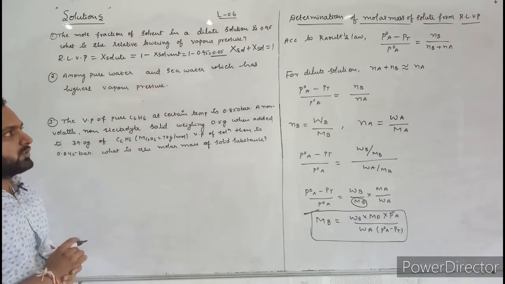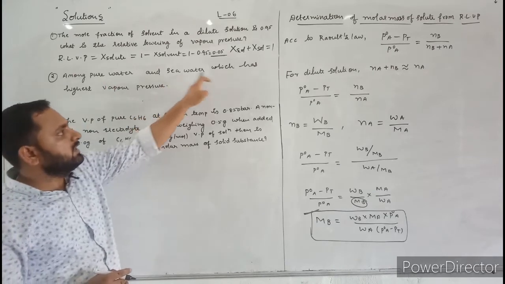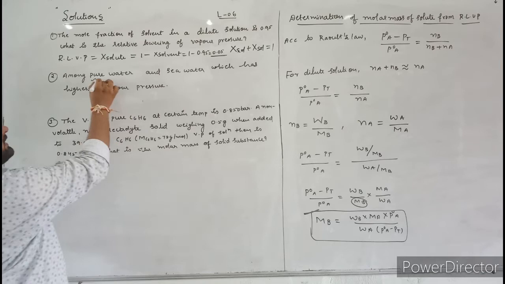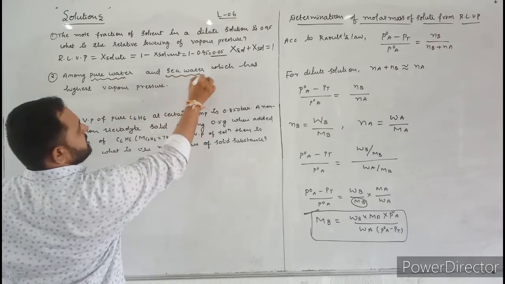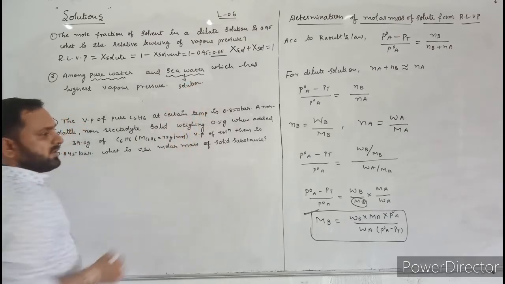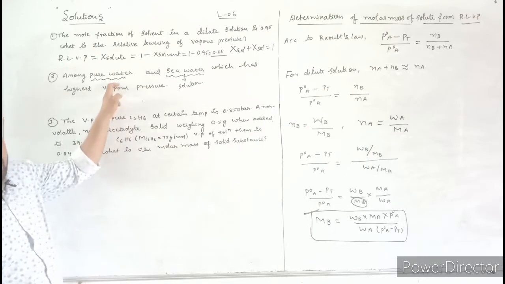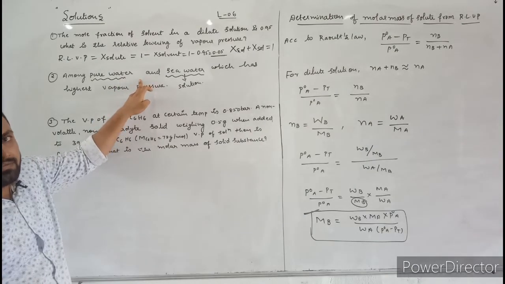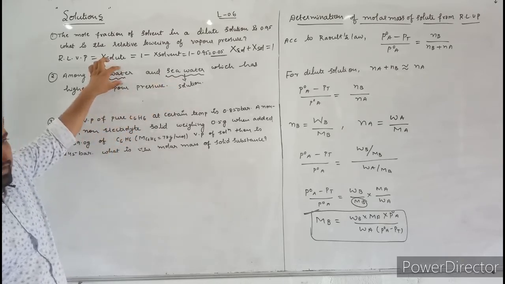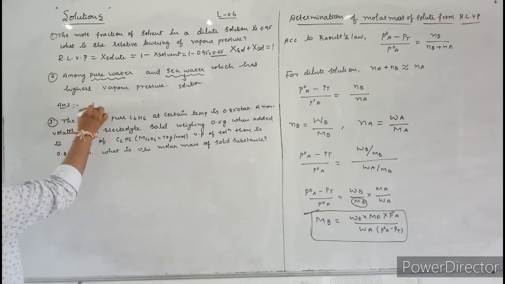Next, let us solve the second question. In the second question, among pure water and sea water, which has the highest vapor pressure? Here, this is pure water, and this is the sea water. Sea water means it is a mixture or a solution. Now we know that the vapor pressure of a solution is always lower than the vapor pressure of the pure solvent. That's why between these two, the highest vapor pressure is of the pure solvent, that means pure water. The correct answer is pure water.